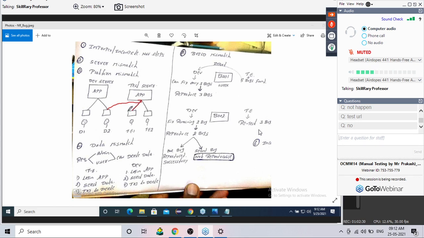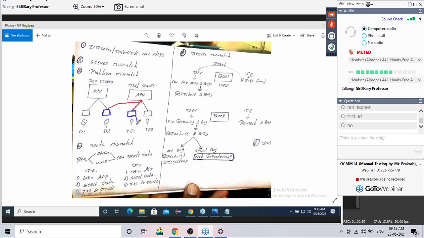But guys, whatever system the test engineer is using and whatever system the developer is using, my first question is, are both the same computers or different computers? Different systems, obviously. My system is different, your system is different.